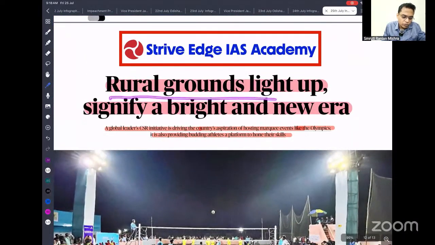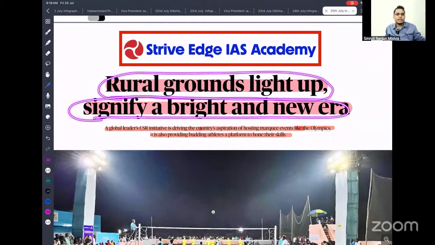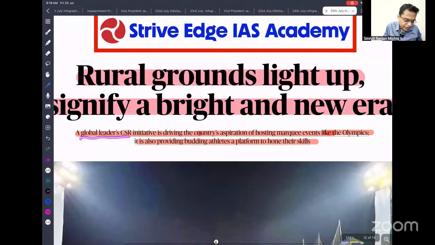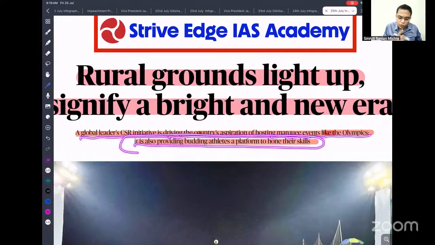So rural grounds light up and signify a bright new era. So recently we are seeing there is a plethora of sports activity being lit up in our rural areas. The global leaders' CSR initiative is driving the country's aspiration of hosting mega events like the Olympics and also provides budding athletes a platform to hone their skills.